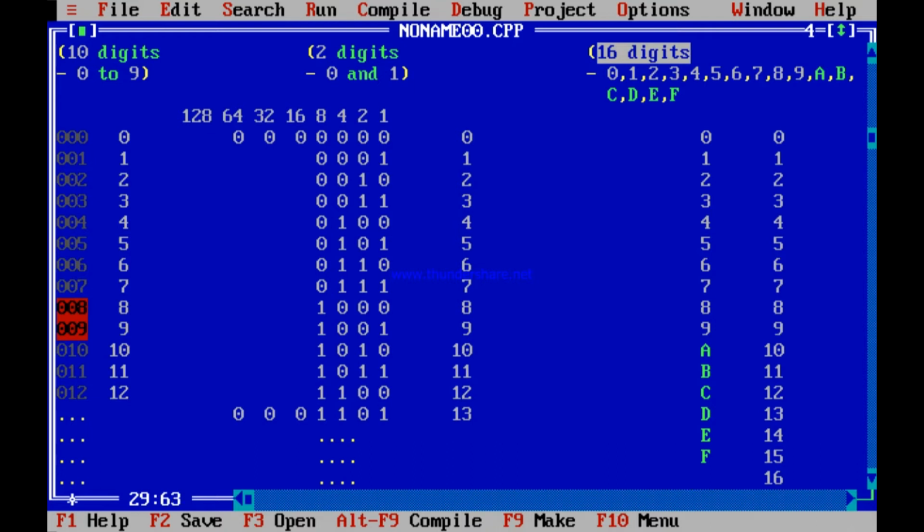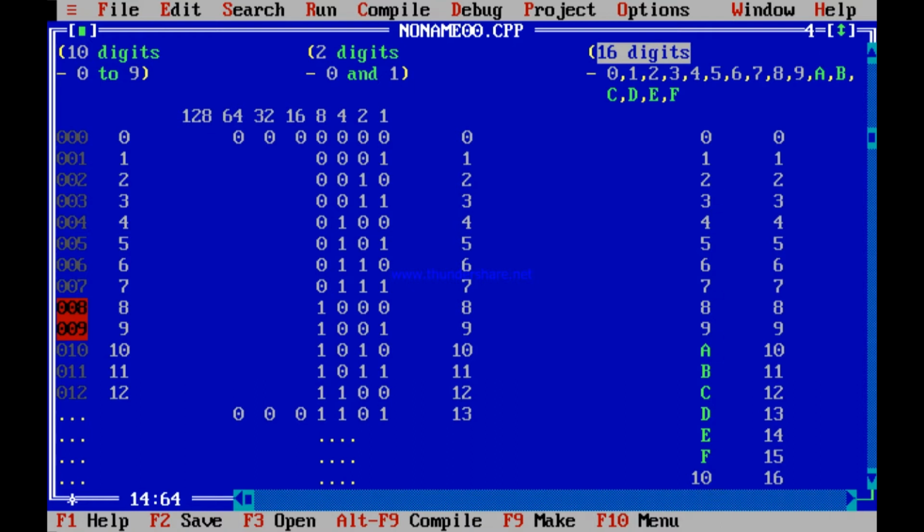This position cannot increase any further, so it becomes 0, like after 9 it cannot increase any further, and the other position becomes 1. So after F this becomes 0 and this position is 1. 1 0 means 16 in decimal, in hexadecimal.